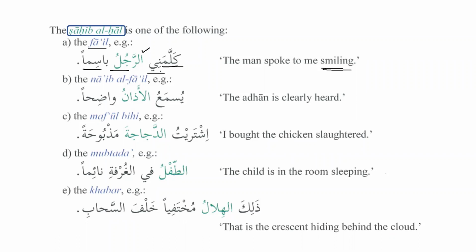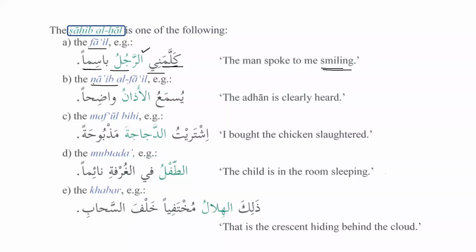And we know that whenever the attached pronoun comes before the subject, it comes before the fa'il. So that's why we can see that here ar-rajulu is the fa'il, but it comes after the object or maf'ul bihi.